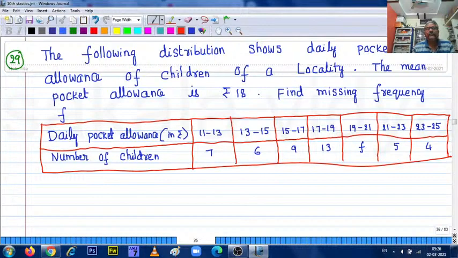See, the following distribution shows the daily pocket allowance of children. The mean pocket allowance of the distribution is given, and finding the missing frequency f, this we need to find out. Here the mean is given and we are asked to find the missing frequency. Whenever this type of question is asked, apply the direct method only. So with the direct method formula, you find the missing frequencies. Let us solve it now.